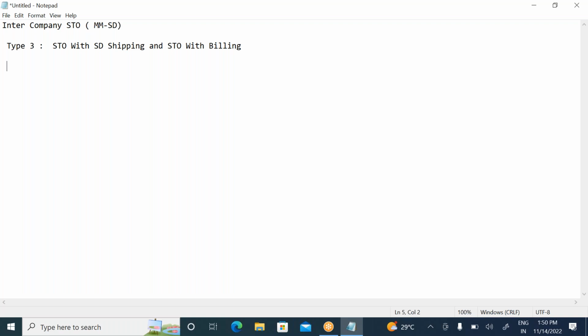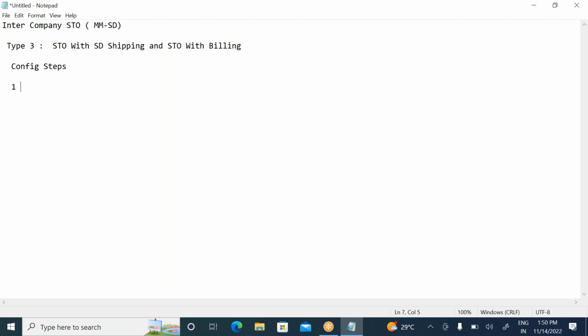There are 7 config steps. The remaining 6 config steps are the ones we discussed for type 2, right? So all those config steps remain the same, and one more config step we need to maintain here. Once again we'll see the config steps. All these config steps will be performed by SD people, but you should have an idea.